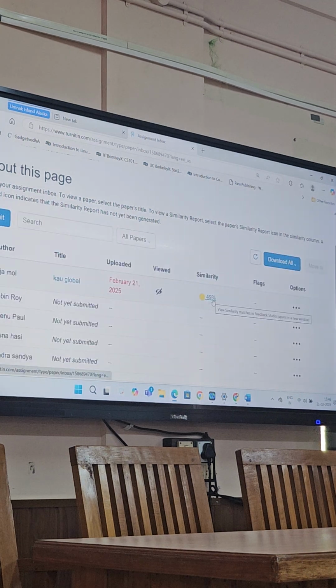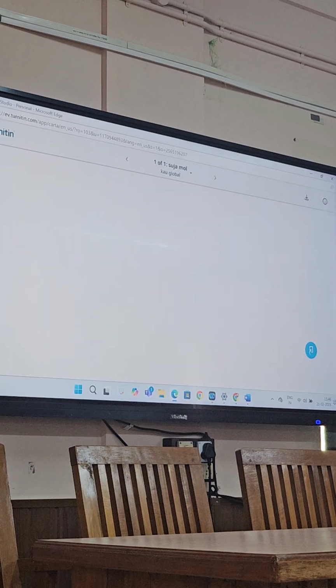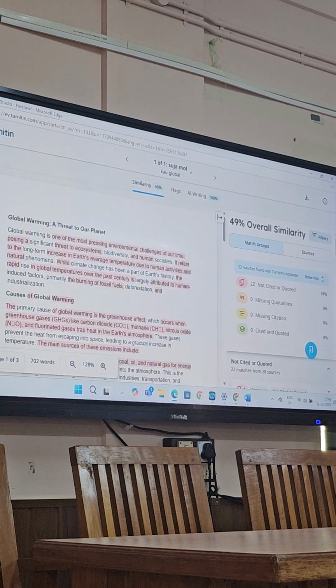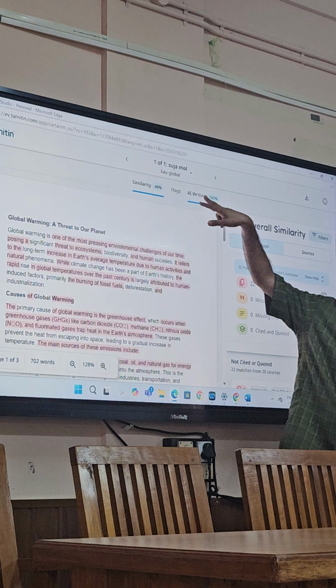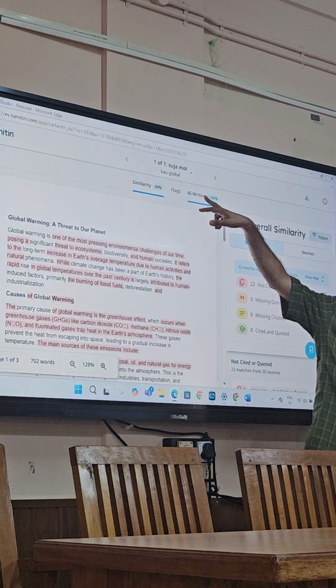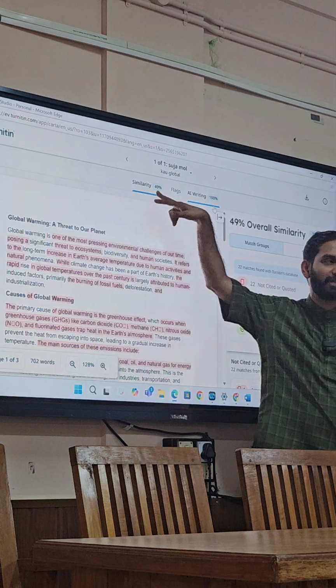See, 49% similarity. And there is a difference between similarity and plagiarism. Okay, I will tell you what is similarity and what is plagiarism. And how much is it AI? 100%. AI generated 100%. We did it with ChatGPT. So AI is 100, similarity is 49%.